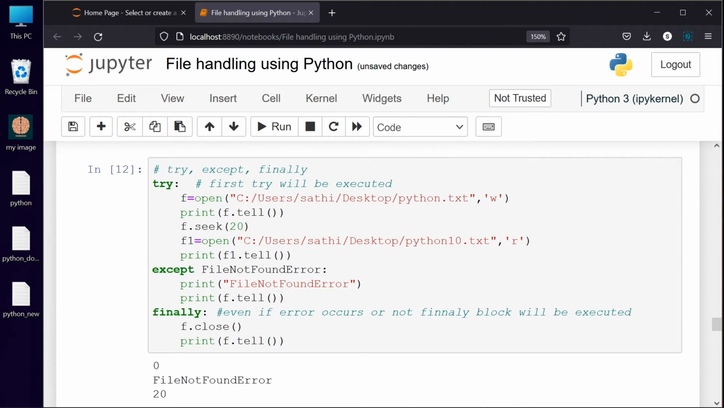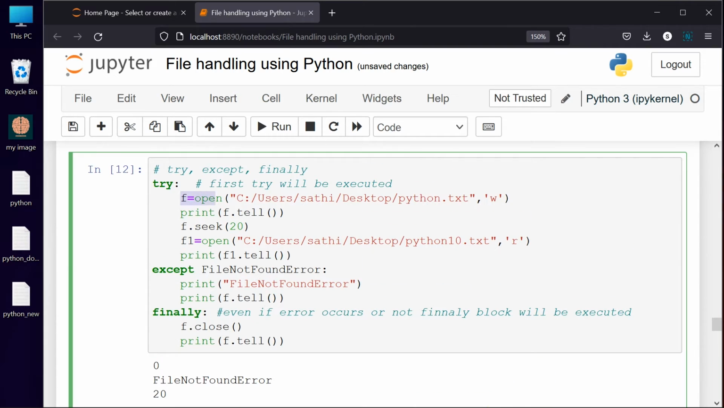So see here, what is happening? The try will be executed up to that moment, and the execution continues. At this point, it identifies an exceptional condition and checks whether any except statement is there. Yes, one except statement is there. It is going to execute that, and after that the finally condition will also be executed, whatever error occurs.